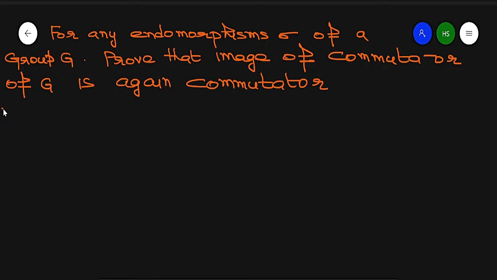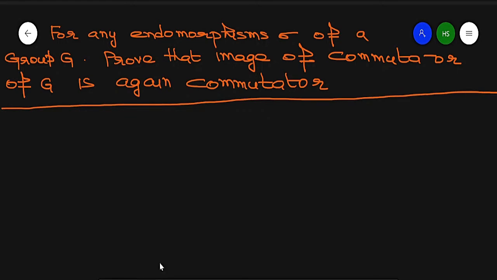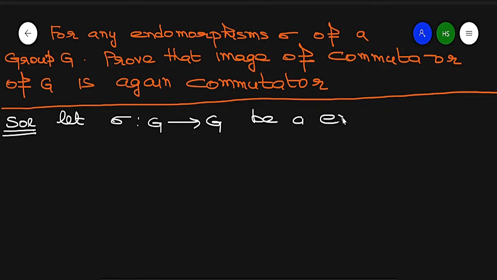So if sigma is an endomorphism, meaning a homomorphism from G to G, then the image of a commutator of G is also a commutator. So let sigma from G to G be an endomorphism.